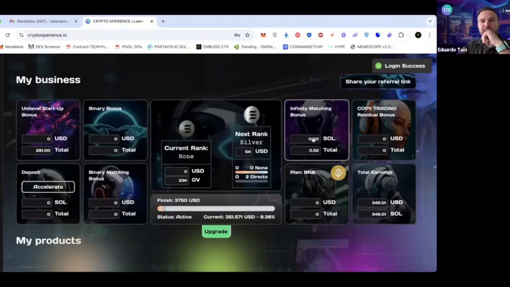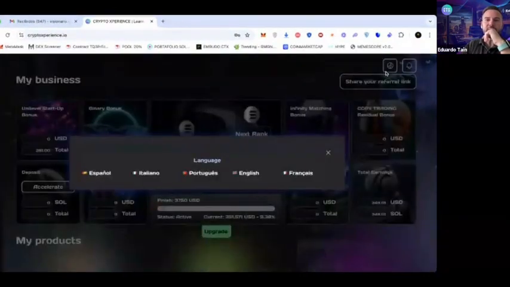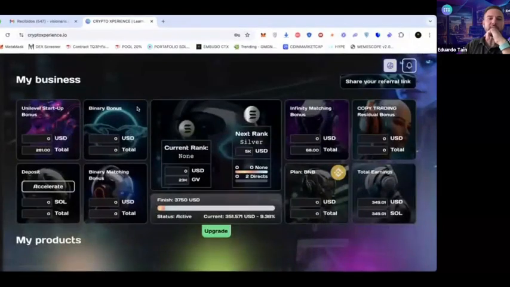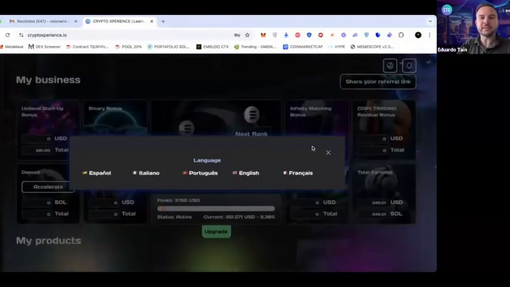Well, by default, it will surely come in English. If you want to set it to Spanish, which I will do now, you can click on the globe icon. I don't know if on the phone it might be in a panel over here on the left, but here on a PC, laptop, computer, next to the bell icon, here is the globe icon, and we are going to set it to Spanish.